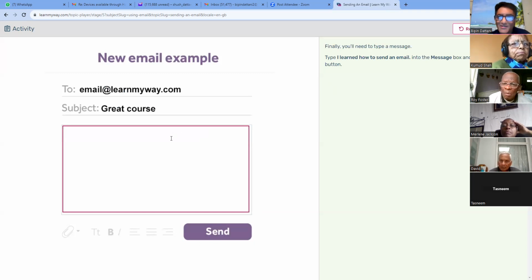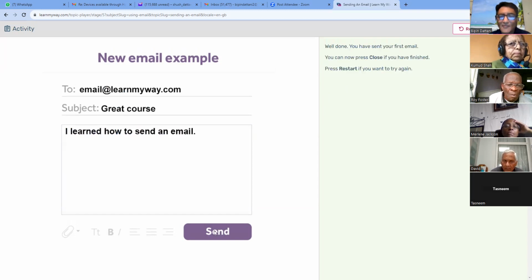send button. So I go in the message box and I say, I learned how to send an email, full stop. If I don't do the full stop, it won't work. Then it says, press the send button. So I press the send button like that. And it says, well done. You've sent your first email. You can now press close if you're finished, or you can press restart if you want to try again.